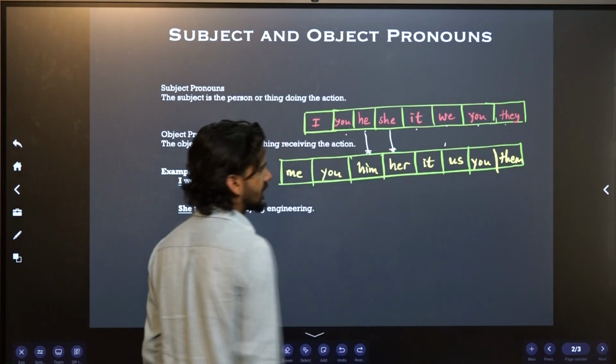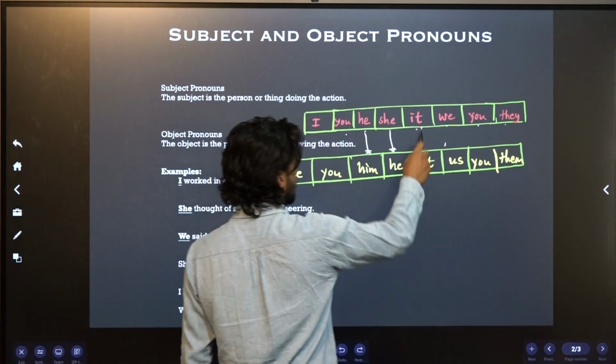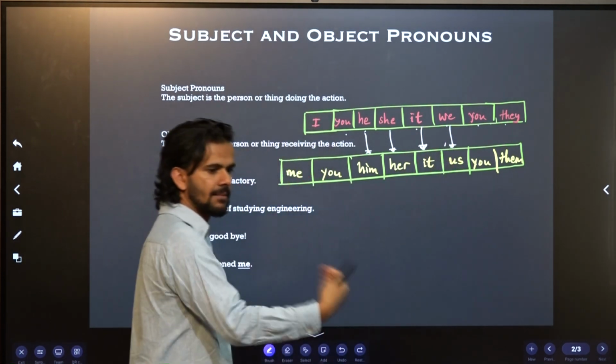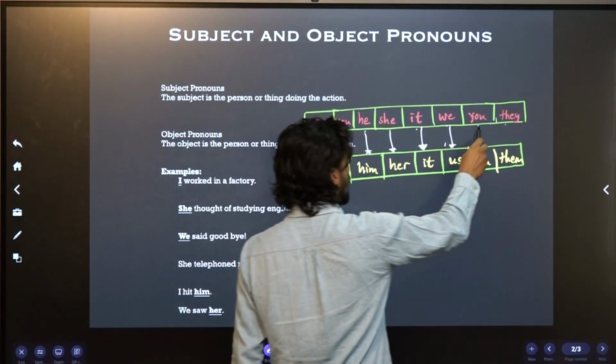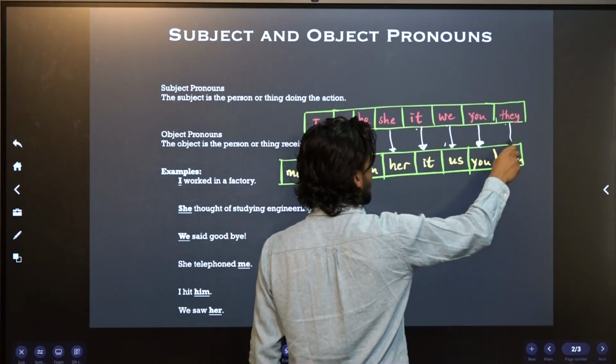She is her. Object. It stays it. We, us. You stays you. They, them.